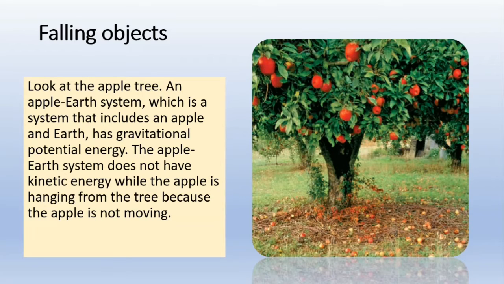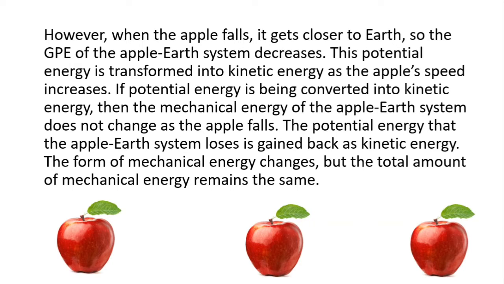Falling objects. Look at the apple tree. An apple-Earth system, which is a system that includes an apple and Earth, has gravitational potential energy. The apple-Earth system does not have kinetic energy while the apple is hanging from the tree because the apple is not moving. However, when the apple falls, it gets closer to Earth, so the GPE of the apple-Earth system decreases. This potential energy is transformed into kinetic energy as the apple's speed increases.